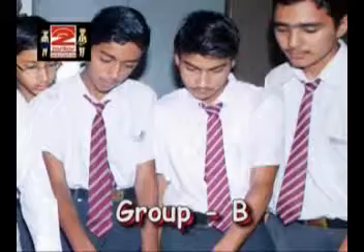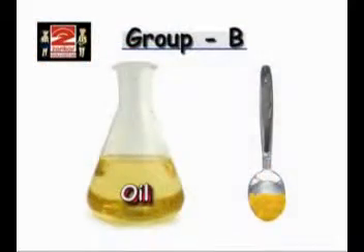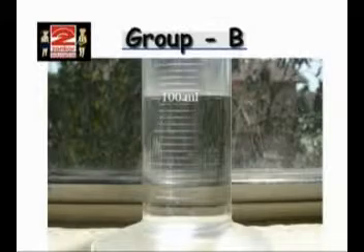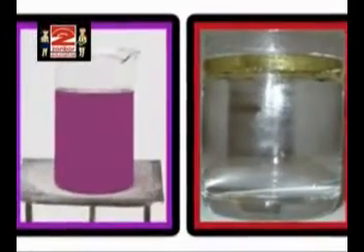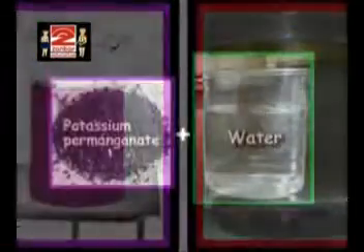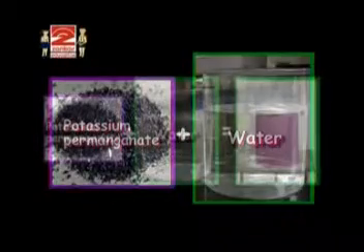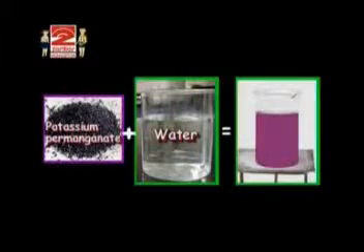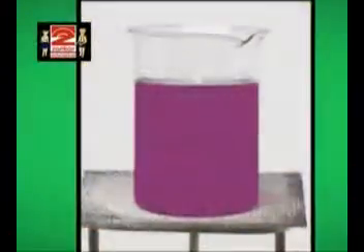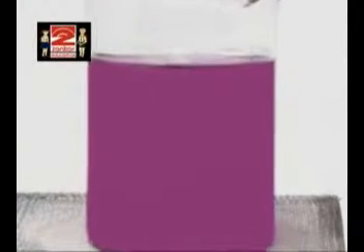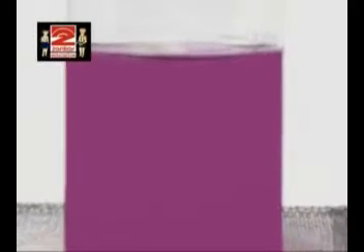The first group is given half teaspoon of potassium permanganate and 100 ml of water. Group B is given half teaspoon of oil and 100 ml of water. After mixing the constituents together, which mixture is uniform throughout? Potassium permanganate plus water, that is potassium permanganate solution, is a homogeneous mixture. The constituents of a homogeneous mixture are uniformly mixed throughout the mixture, and the properties and composition of a homogeneous mixture are the same throughout the mixture.